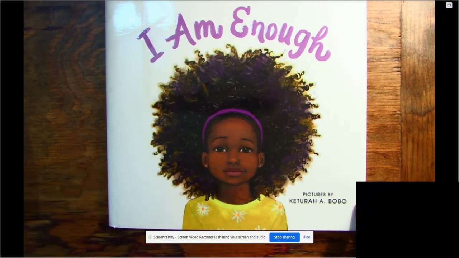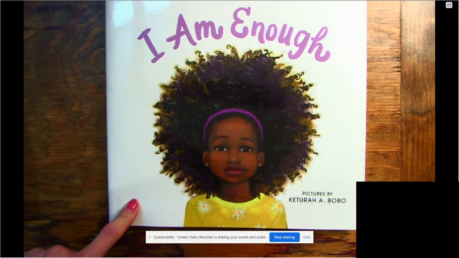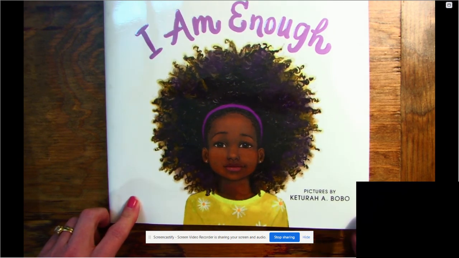But just as we start to read, I want you to take a peek. What do you notice? What are some things that you think about this? What does the title mean to you? I am enough. We're going to learn and see some similes in this story, and I want those to jump out at you. Okay, so think about what you notice.